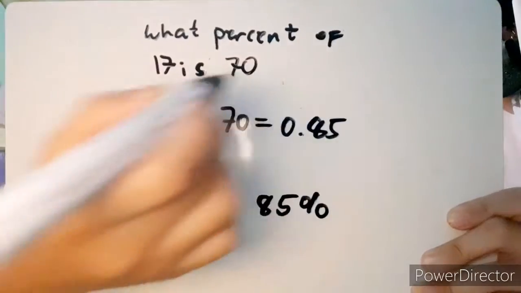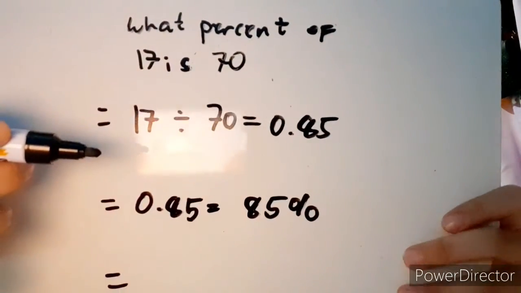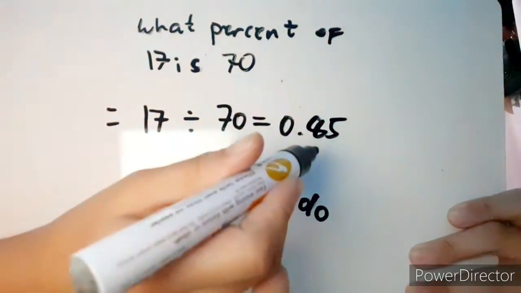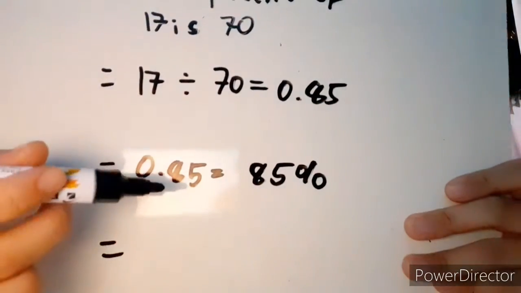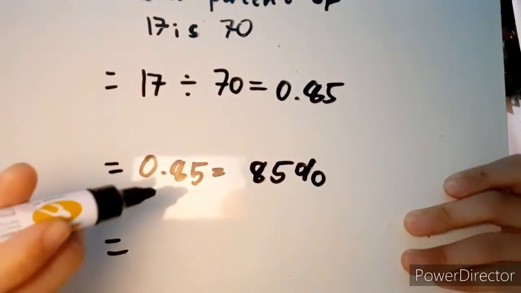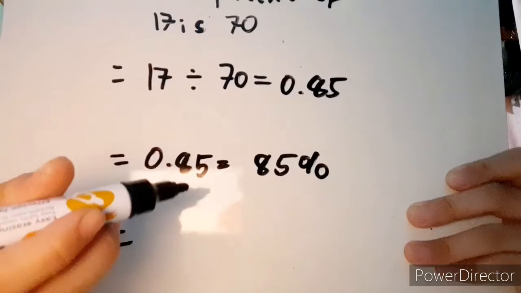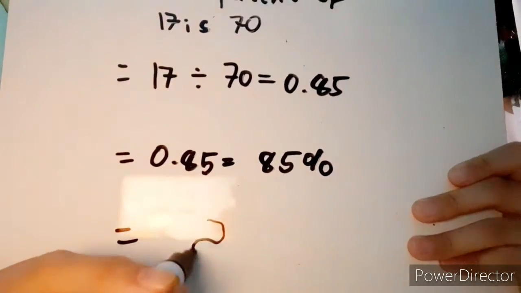What percent of 17 is 70? Again, let's use the formula. 17 divided by 70 equals 85 hundredths. Then, let's change the decimal into our rate. In order to do that, we only need to change this decimal point into a percent sign, then move 2 places to the right, and our answer will be 85%.